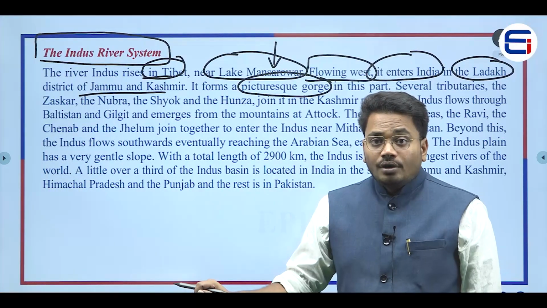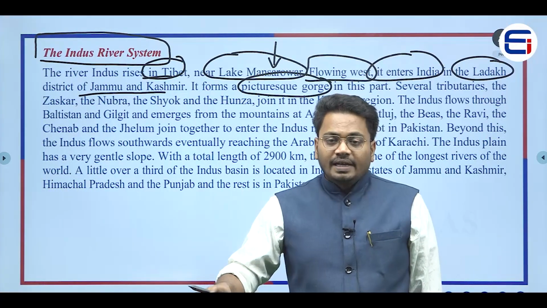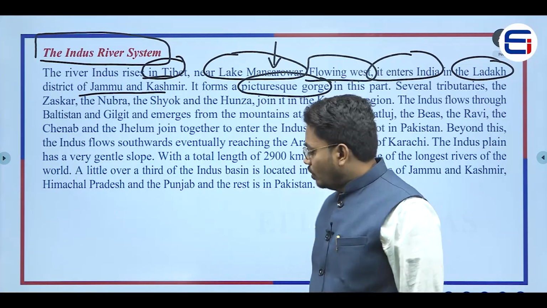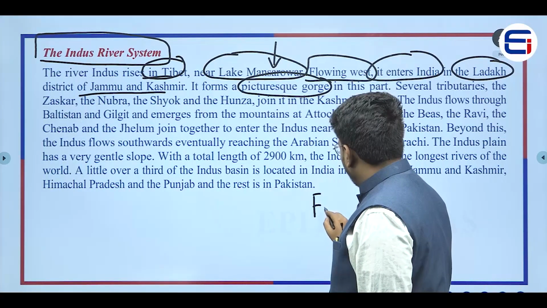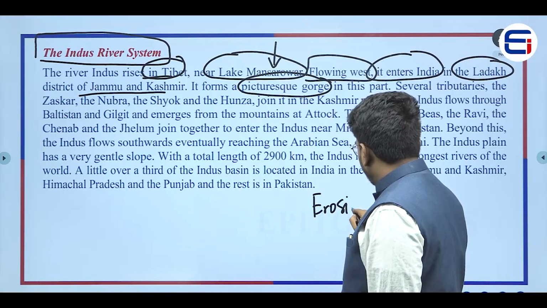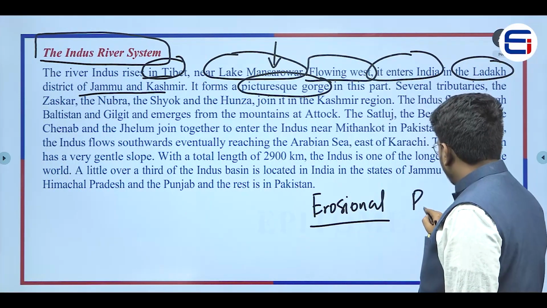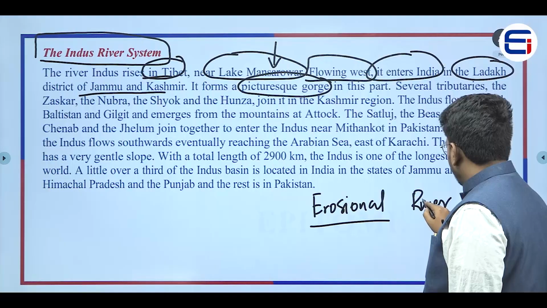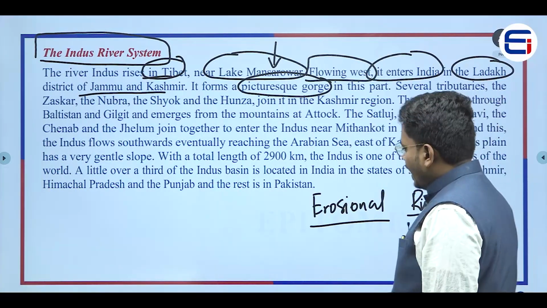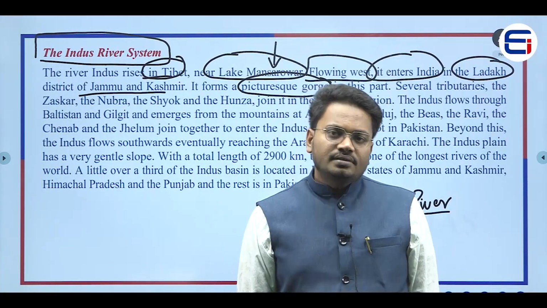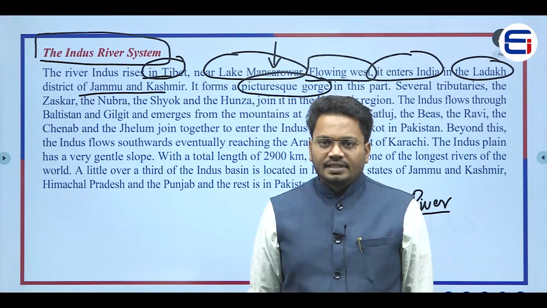Right. What is meant by a gorge? A gorge is a landform which was formed because of the erosional activity of a river. We have seen that rivers act as erosional agents as well as depositional agents.